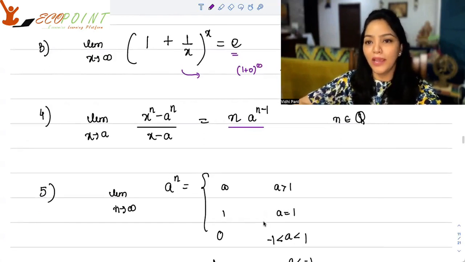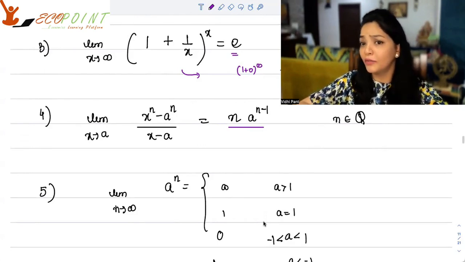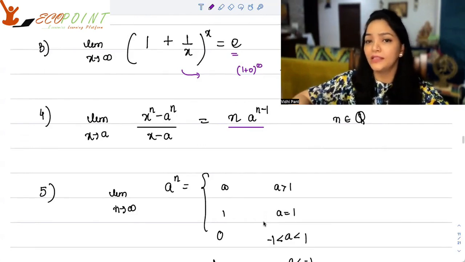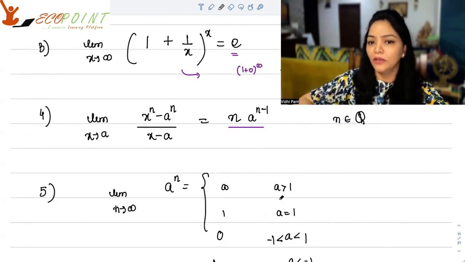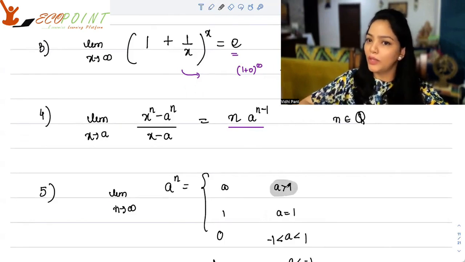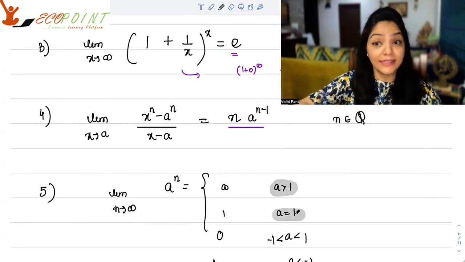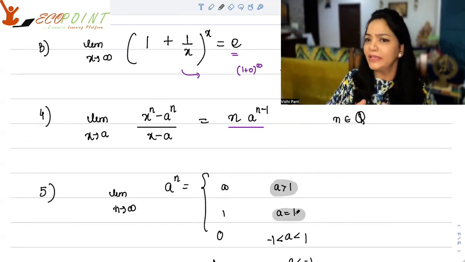a to the power n as n tends to infinity. It depends on what kind of number a is. If a is a number more than 1, any number more than 1, if you keep on multiplying it by itself infinitely many times, you will get infinity. If a is exactly equal to 1 and you're multiplying it infinitely many times, you will get 1 only.